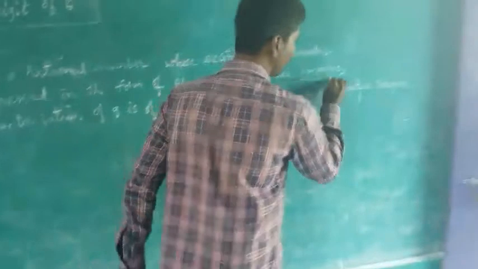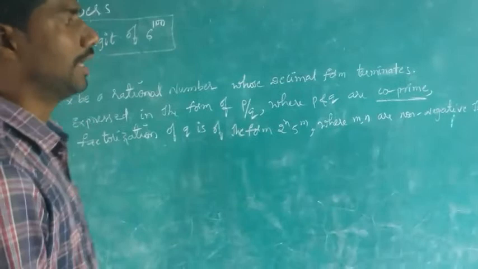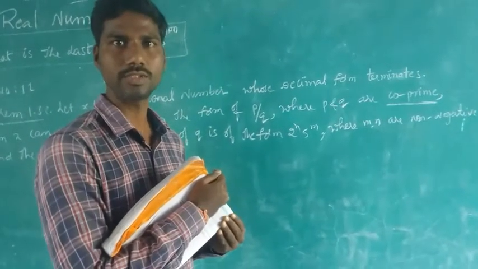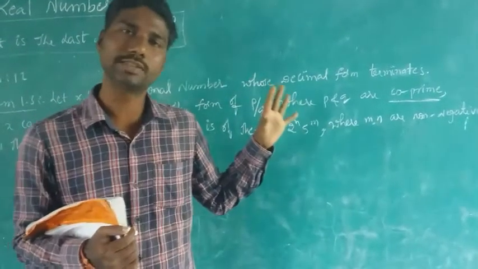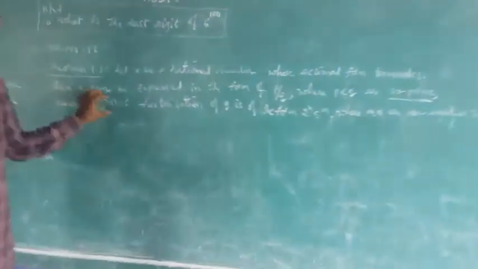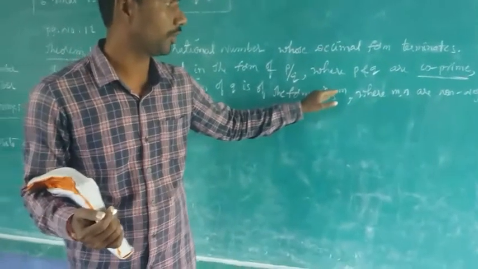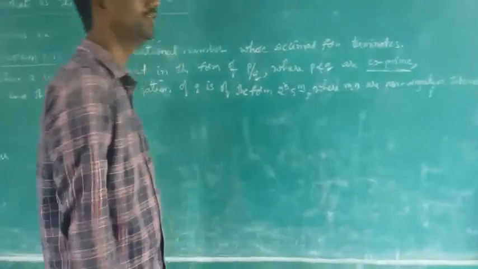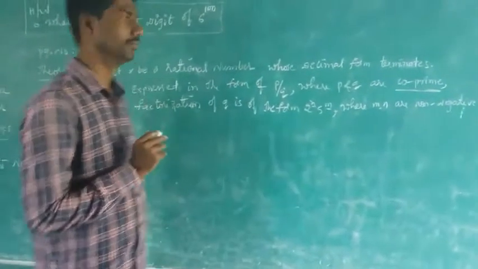First of all, what is the meaning of co-prime? Co-prime is nothing but the common factor of two numbers is 1. Yes or not? If the common factor of the numbers is 1, then it is called co-prime. And the prime factorization of q is of the form 2 to the power of n, 5 to the power of m, and n and m are non-negative integers, means it should not be a negative number.